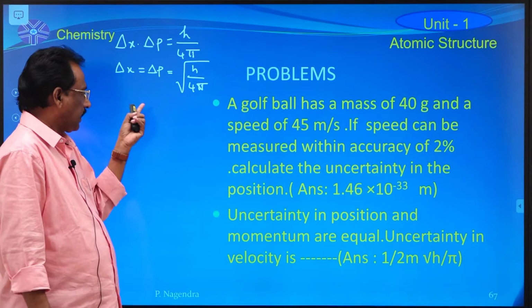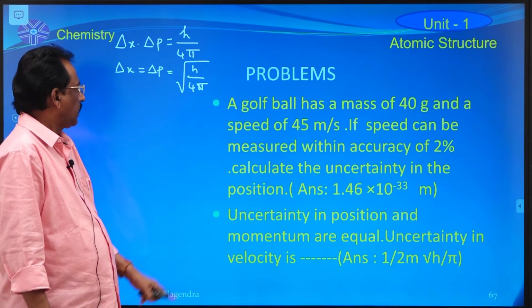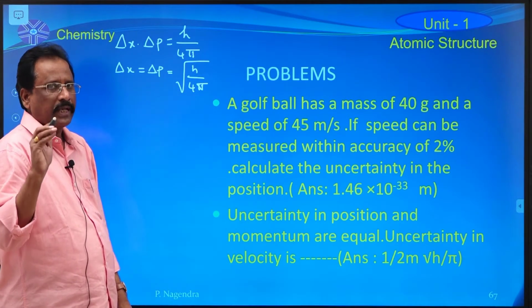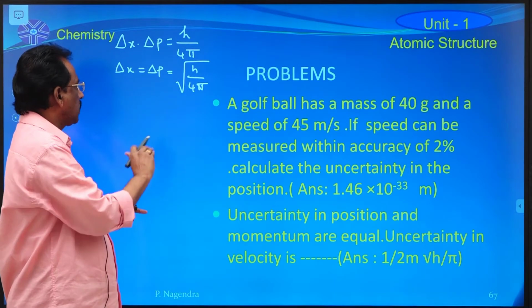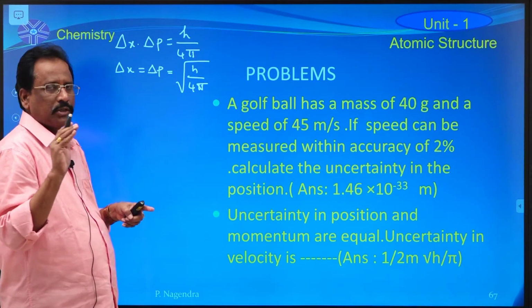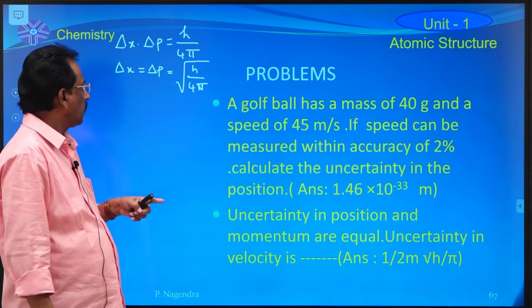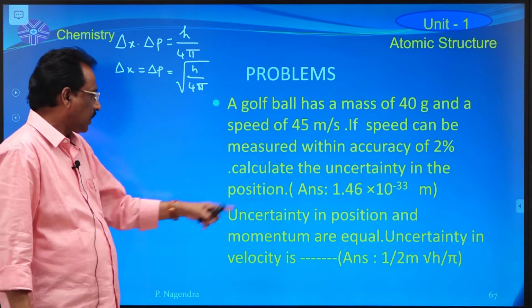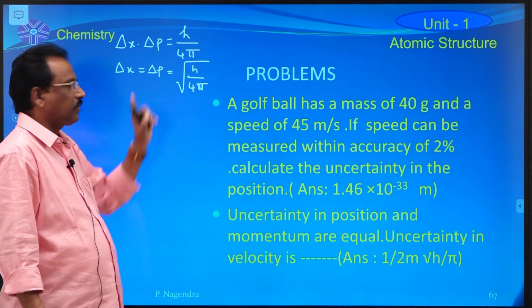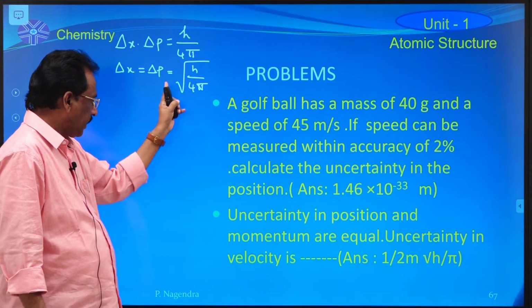Similarly, the uncertainty in the momentum of the particle is also equal to square root of h by 4 pi, because the product of square root of h by 4 pi and square root of h by 4 pi is equal to h by 4 pi. So if these two values are equal, delta x value is this much, delta p value is also square root of h by 4 pi.